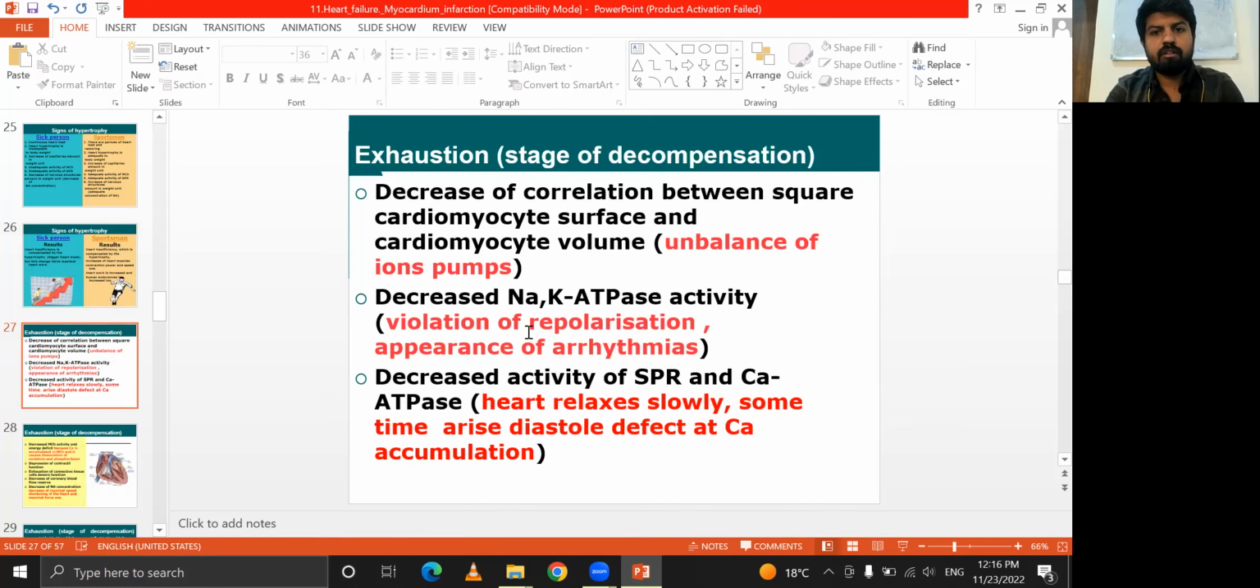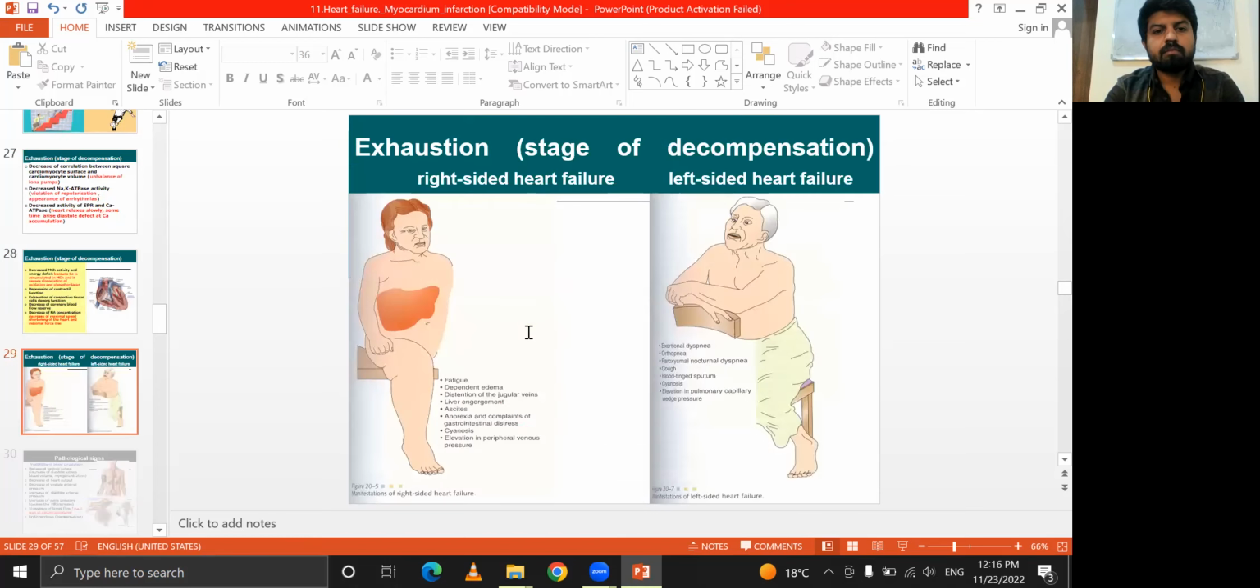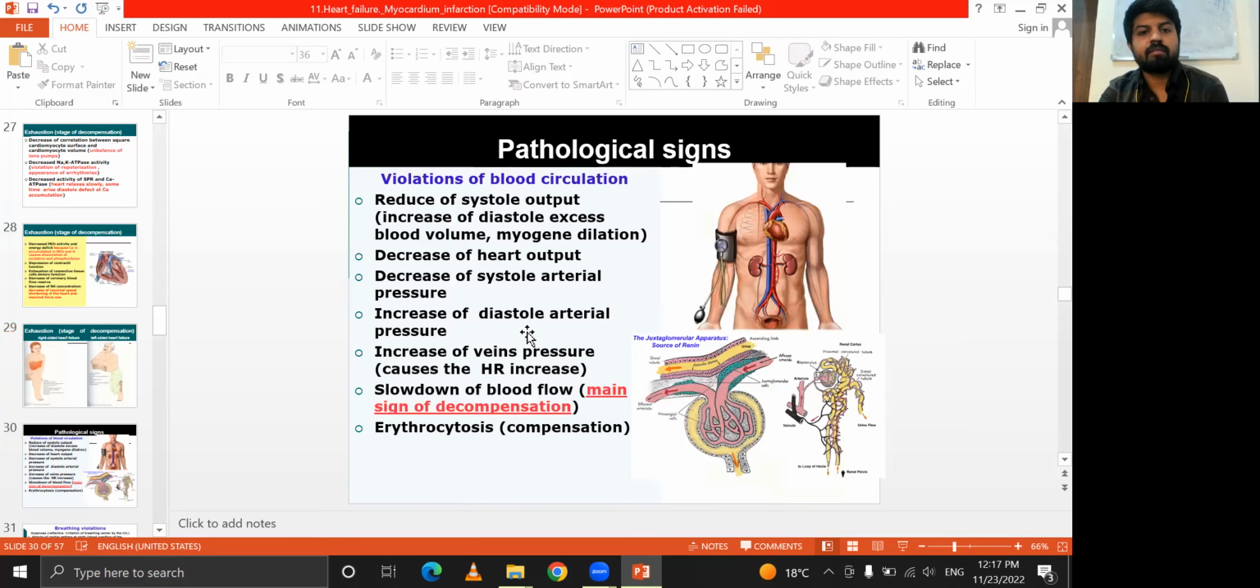Exhaustion means the decrease of the correlation between the cardiomyocyte surface area and the cardiomyocyte volume, and balance and pumps. Exhaustion state means decrease of MCH activity, because calcium is covered in the MCH and causes the dissociation of the oxidation of the phosphorylation, like decrease of the coronary blood flow, exhaustion of the connective tissue, decrease of the sodium. It is the exhaustion stage. What kind of symptoms? Fatigue, dependent edema, liver enlargement, ascites, etc.